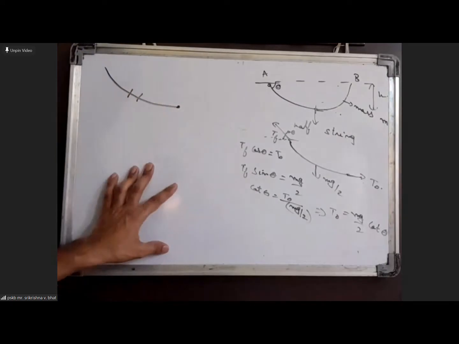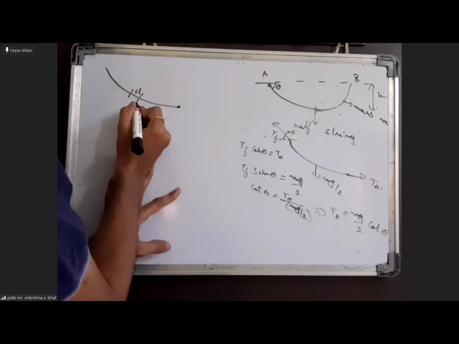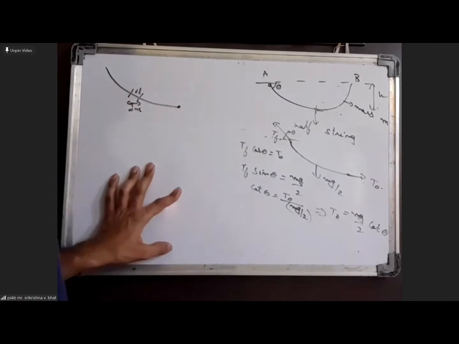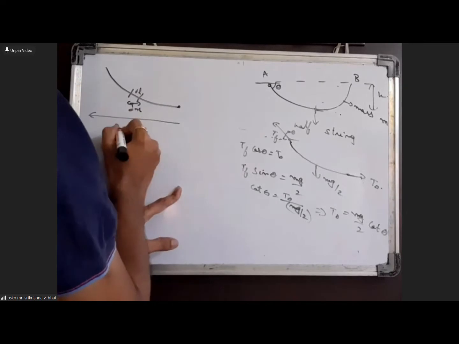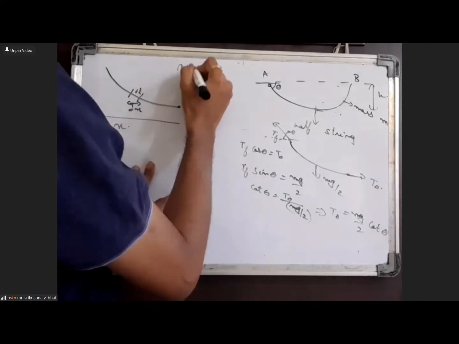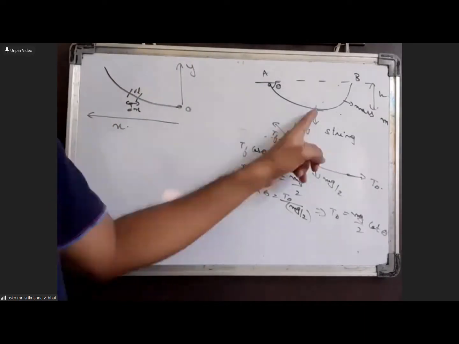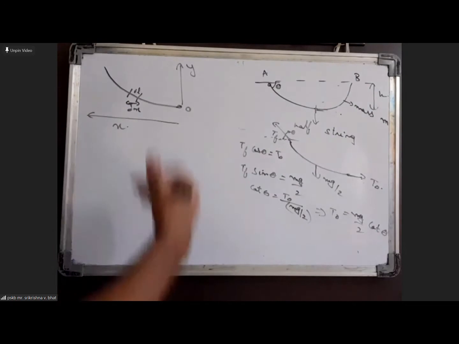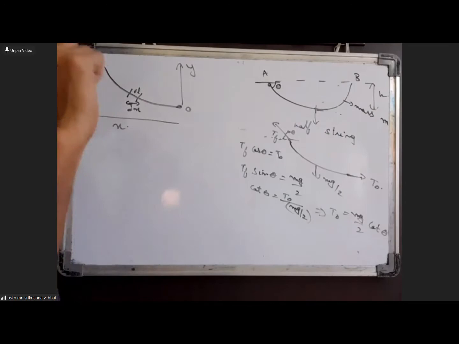I'll take a small section of spring of length dl, which has a horizontal projection dx. I'll take this as the x-axis, this as the y-axis, and this as the origin. I'm taking the midpoint of the rope as origin, with the y-axis upward and the x-axis to the right. So the horizontal projection of the small section is dx, and its length is dl.